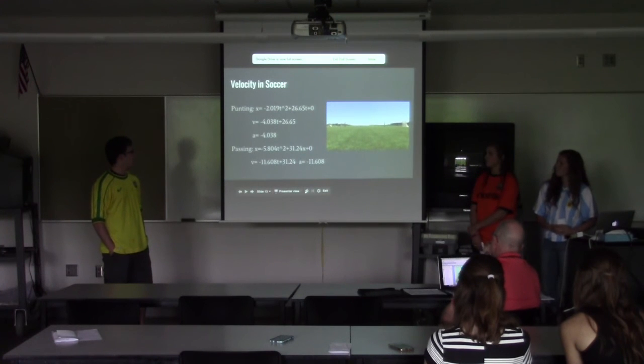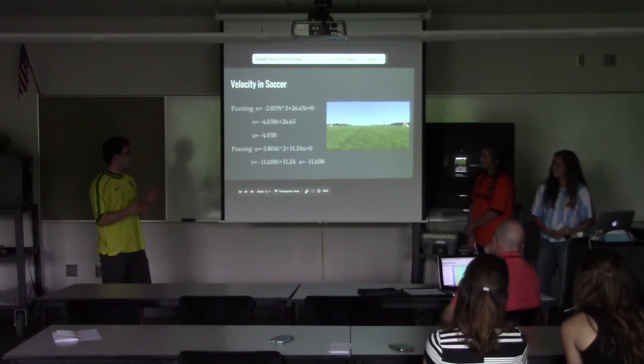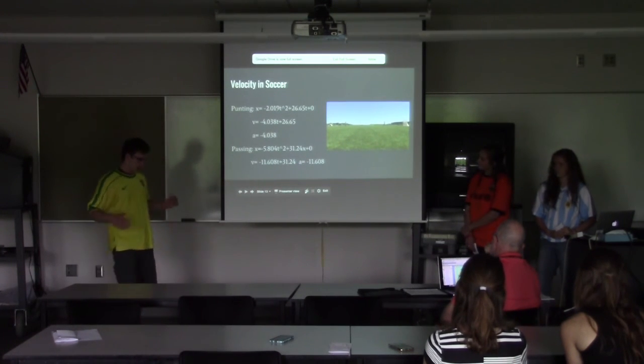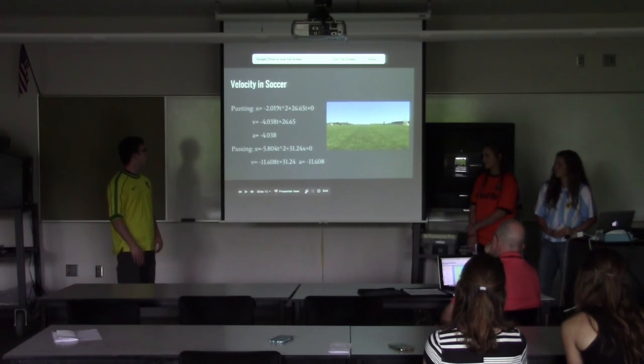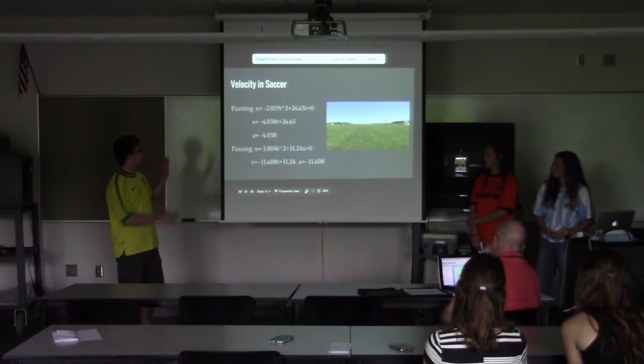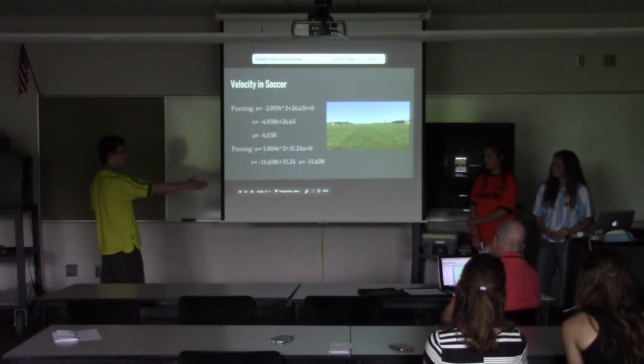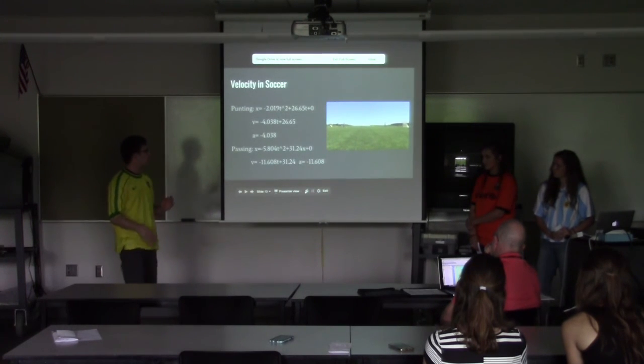Alright, so here I wanted to know how fast the ball slows down when it's being passed on the ground versus how fast it slows down when it's being punted in the air. So instead of trying to model where the ball is based on time, I just modeled its x distance away from its starting position based on time.